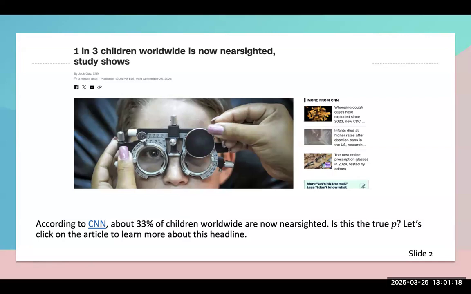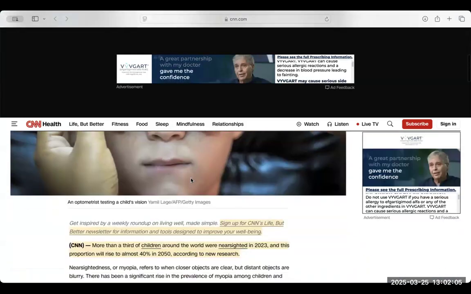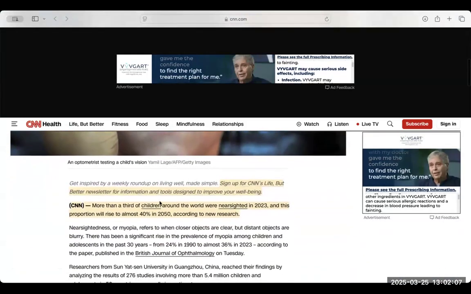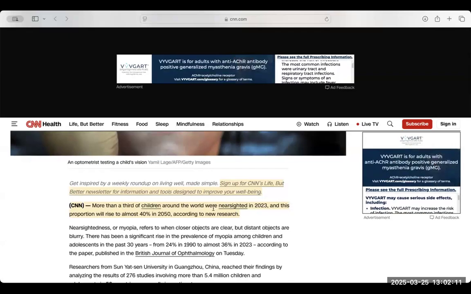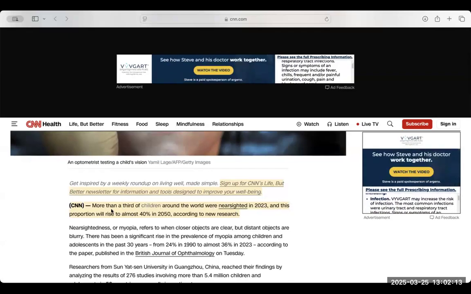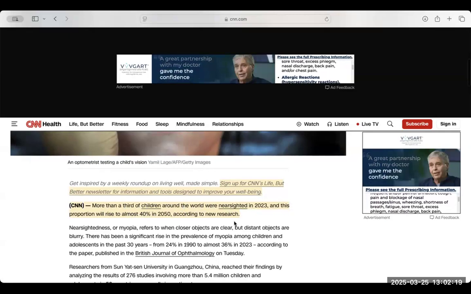Now, is this percentage the true parameter, or is this a statistic? Let's click on the article to learn more about this headline. So here I have the article. I'm going to scroll down. And in the first sentence, it says more than a third of children around the world were nearsighted in 2023. And this proportion will rise to almost 40% in 2050, according to new research.